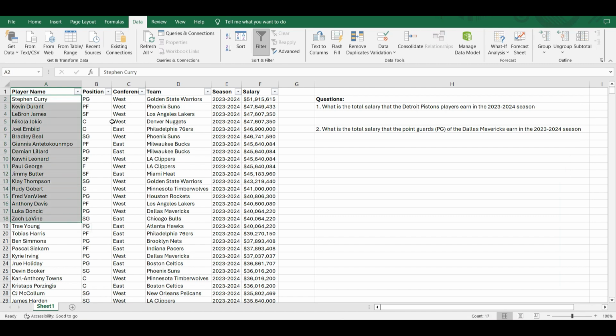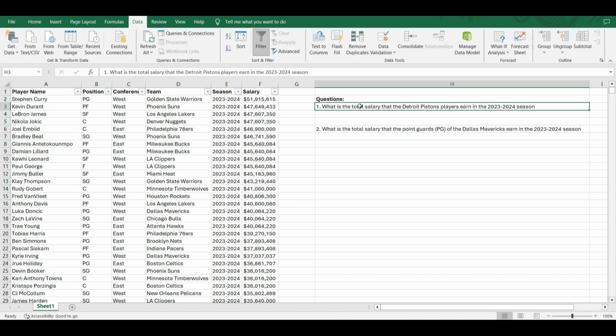Here's the list of the players. Here are their position, the conference that they play in, and the team they play for. This is the data from the 2023 and 2024 season, and then this is their salary. So for the first question, what's the total salary that the Detroit Pistons players earned in the 2023 and 2024